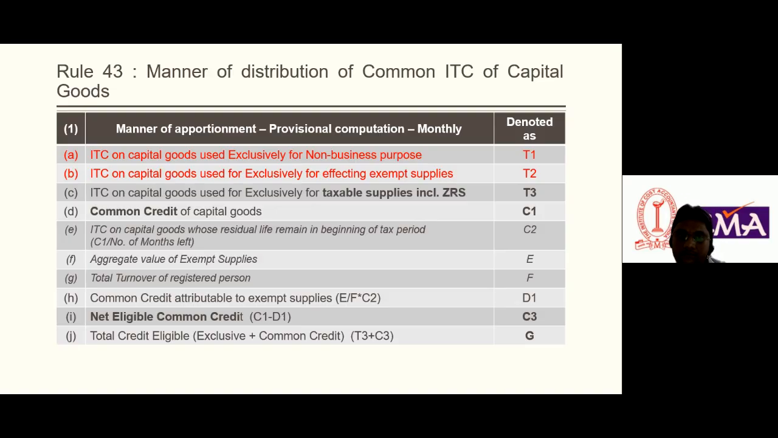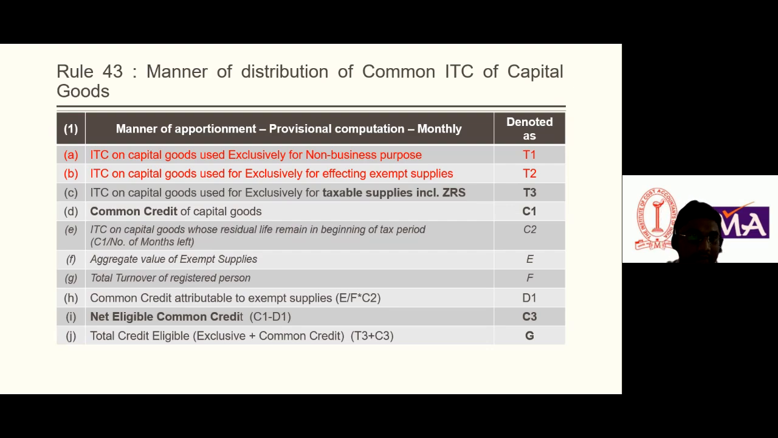You already know that ITC on capital goods which is used exclusively for non-business purposes will not be allowed. Exclusively means wholly, totally. Similarly, if ITC on capital goods has been used exclusively for exempt supply, in that case also ITC will not be allowed. Yes, but if capital goods are used exclusively for taxable supply, then ITC will be allowed.